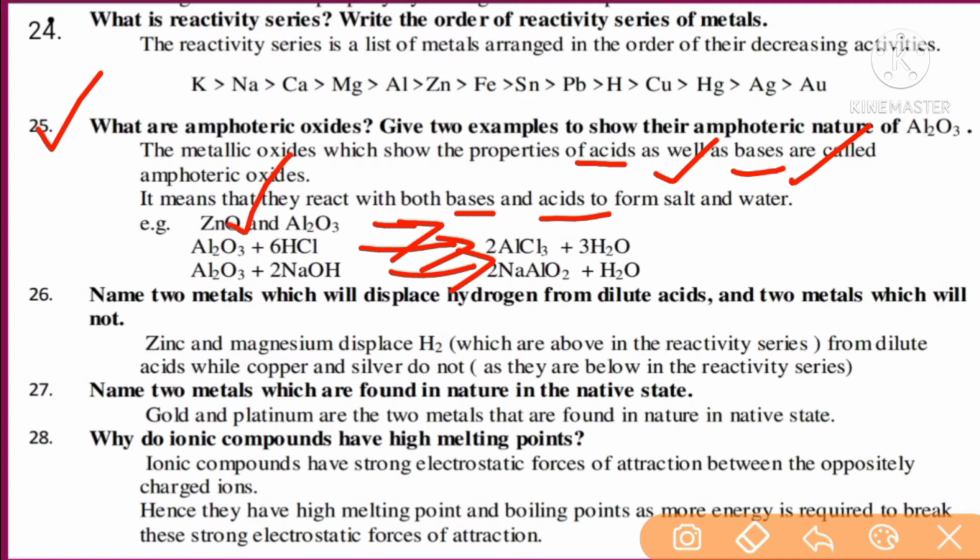Here aluminum oxide reacts with acid, 6 molecules of HCl students. It gives aluminum chloride as well as water. Here aluminum oxide reacts with sodium hydroxide as base. Sodium aluminate is formed along with water.